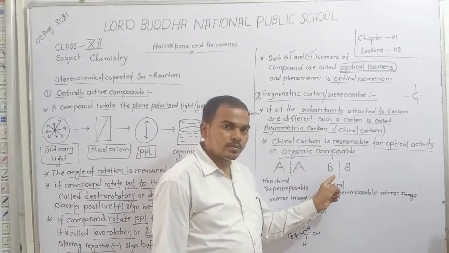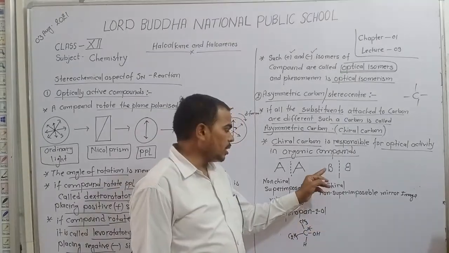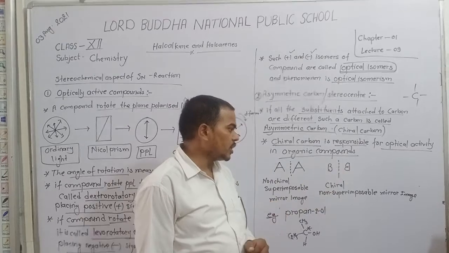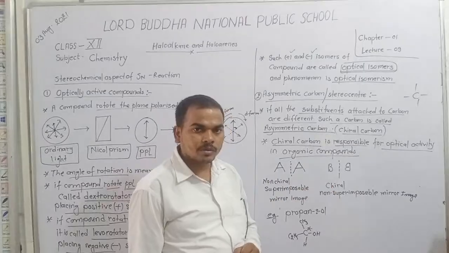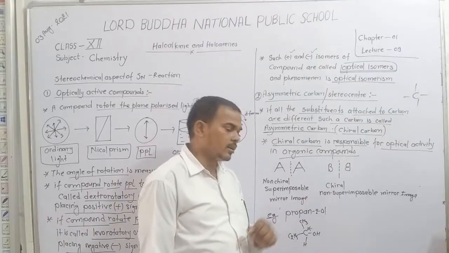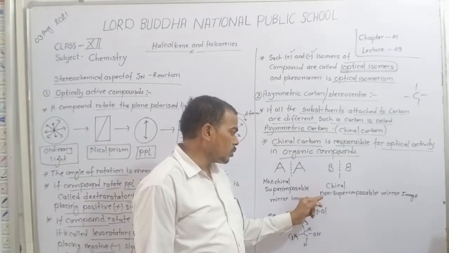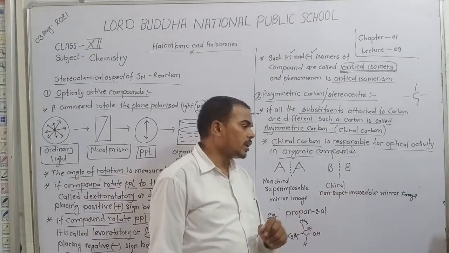But for B, the mirror image of B is different, so it shows optical activity. It means this is chiral, and the image is known as a non-superimposable mirror image.